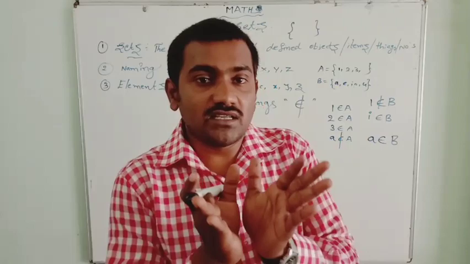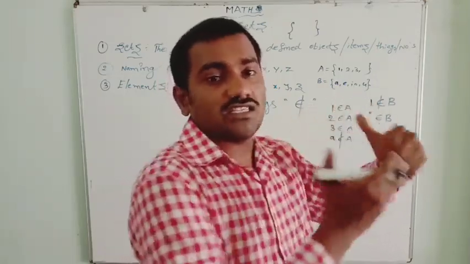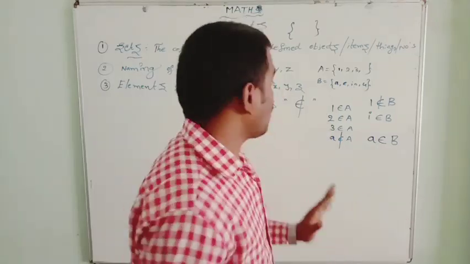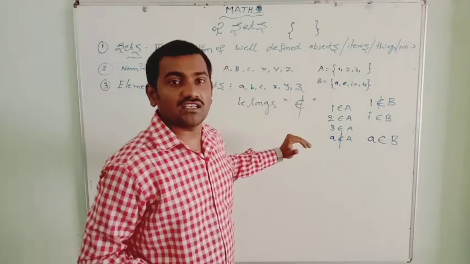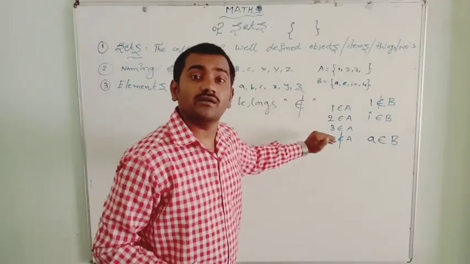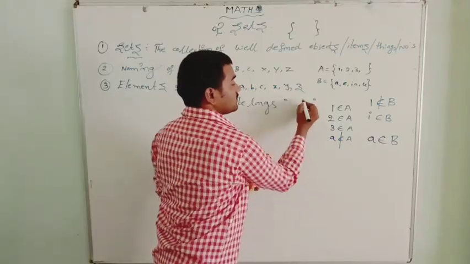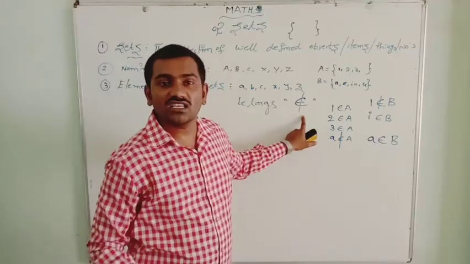If the elements are in the set, they belong to the set; if not, they do not belong to the set. I hope you understand the meaning of belongs and does not belong, and the symbol of belongs and does not belong. This is the belongs symbol, and this is the does not belong symbol.